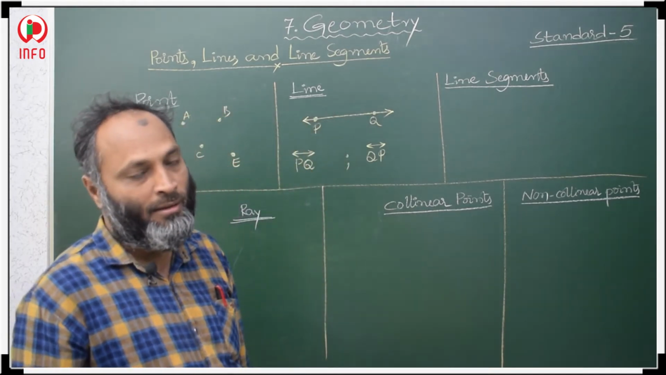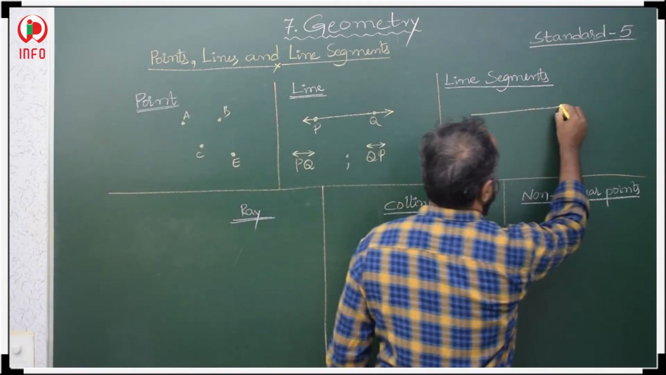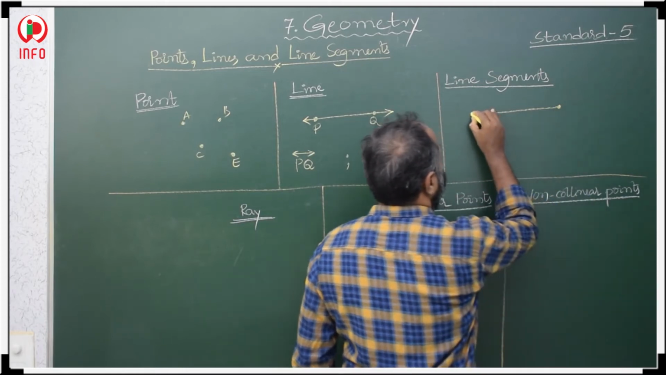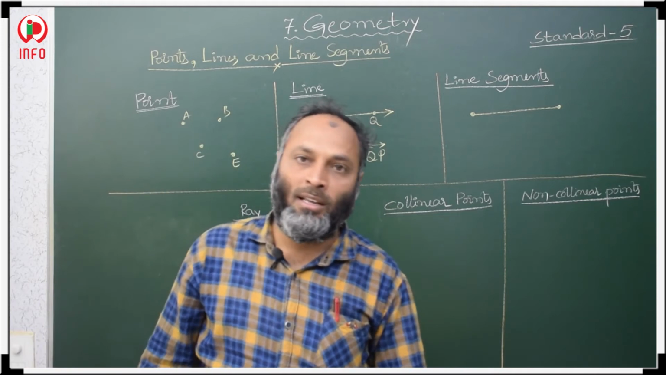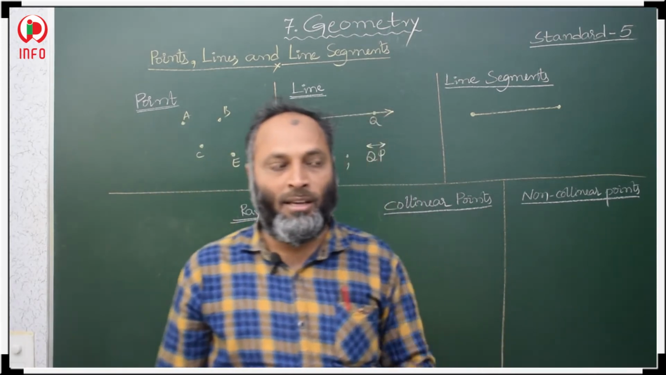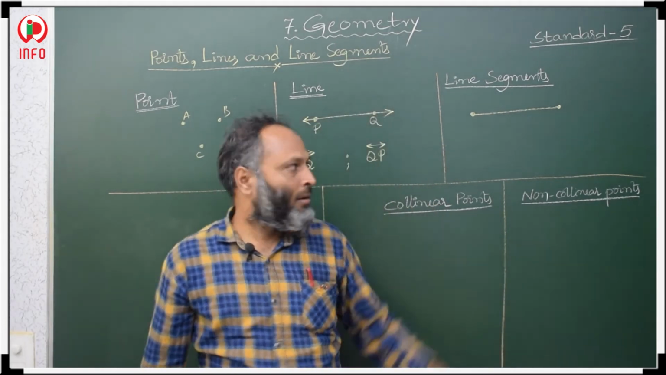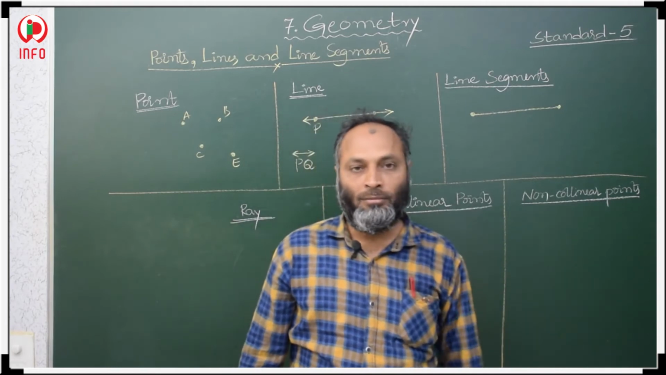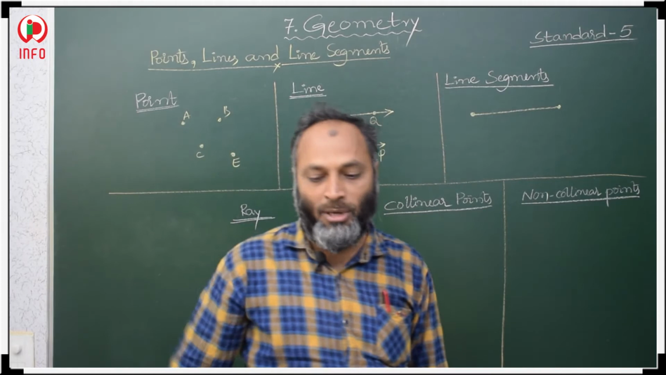Now about line segment. A line segment has two endpoints. So otherwise we can say that the shortest distance between two points is a line segment. So the definitions: first, a line segment has two endpoints, or the shortest distance between two points is a line segment.